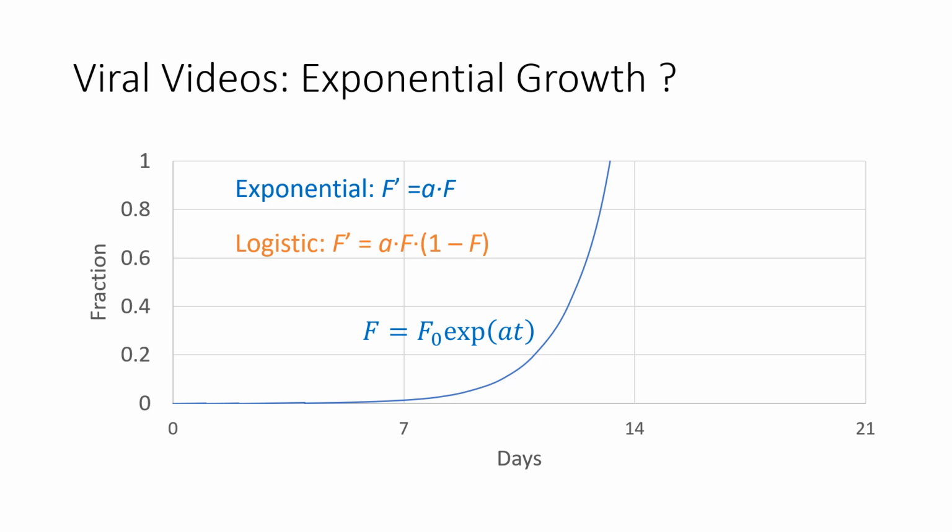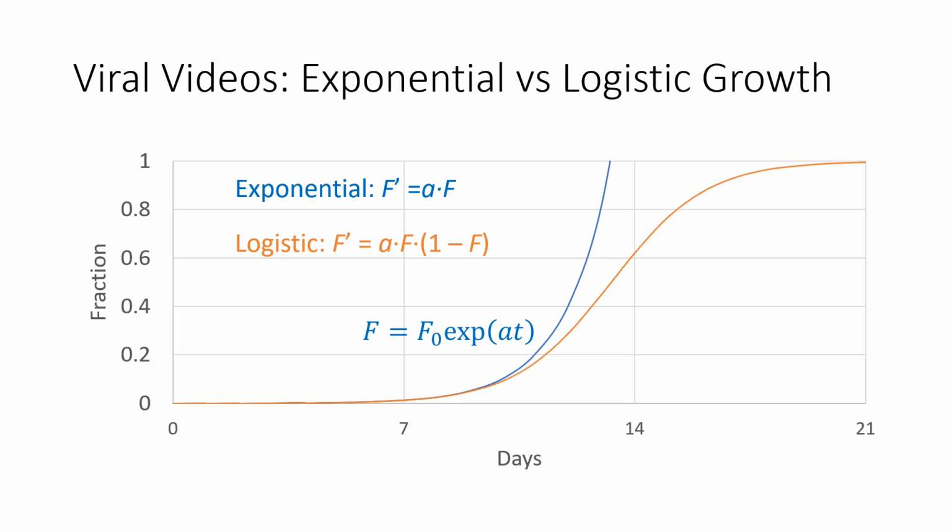And that's what we need to include. So the probability that we have a new viewer multiplied by the probability that that person has not seen the video yet. So when we incorporate that, then the curves look something like this.